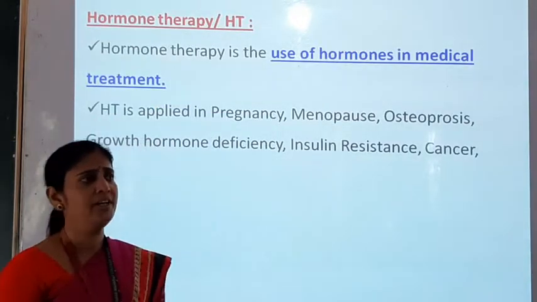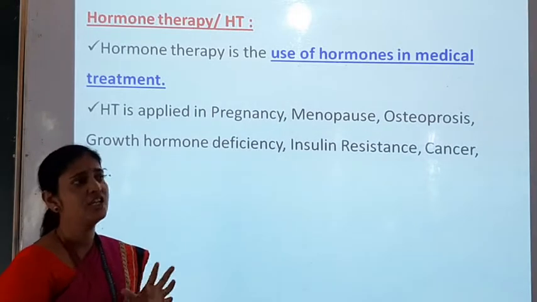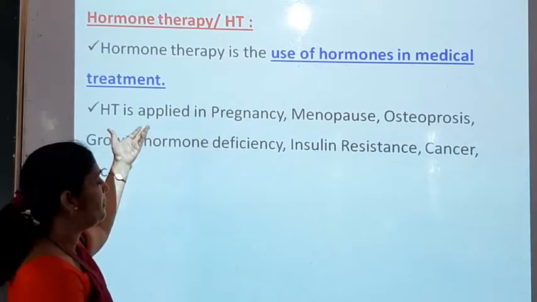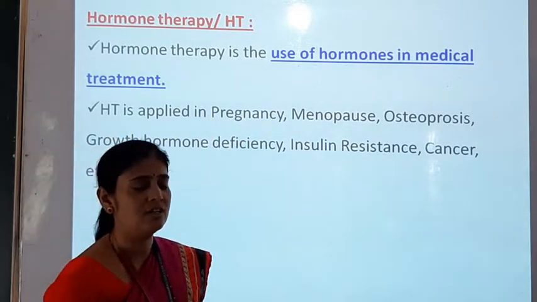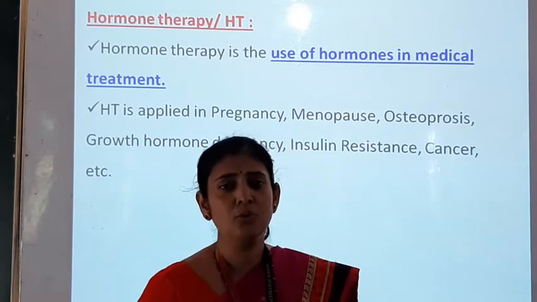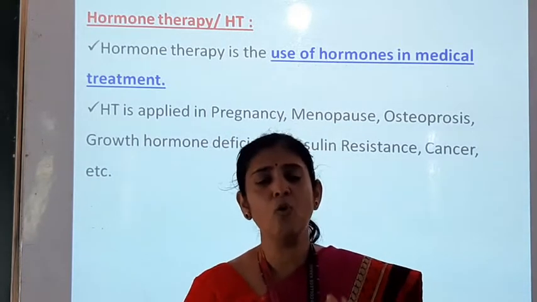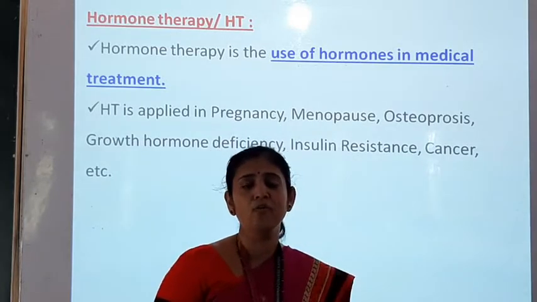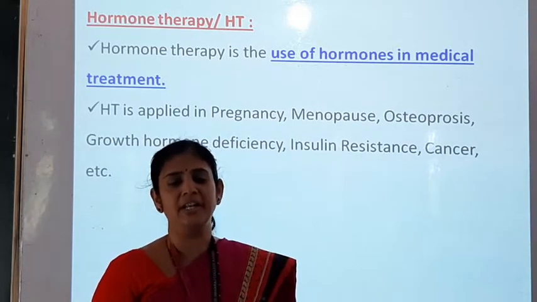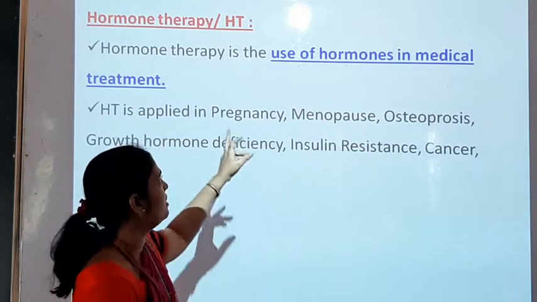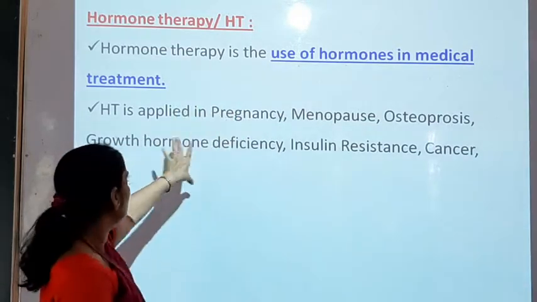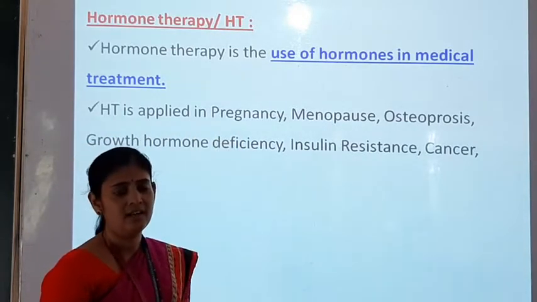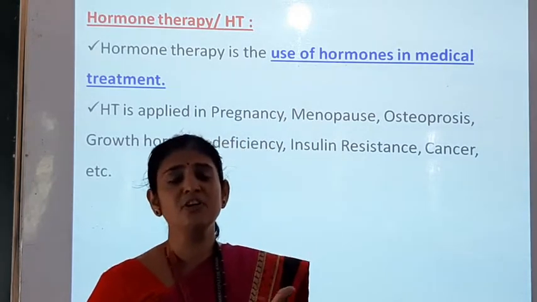Next point here is hormone therapy, HT. We can say hormone therapy is the use of hormones in medical treatment. Different disorders occur in our body due to deficiency of hormones, and to cure these disorders we have to use different hormonal treatments, and that hormonal treatment is called hormone therapy, HT. So this hormone therapy is applied in pregnancy because of low secretion of different hormones